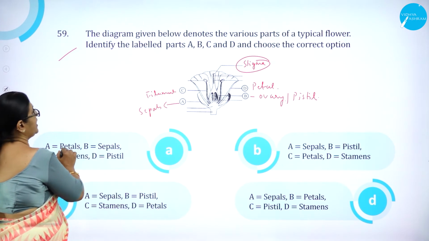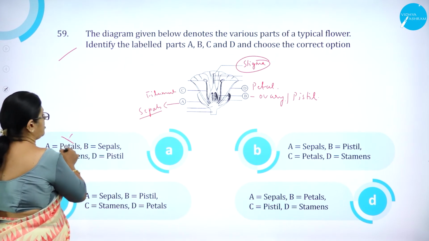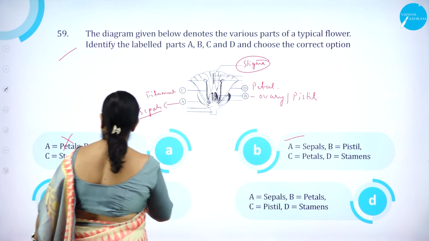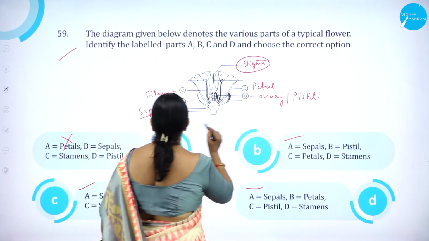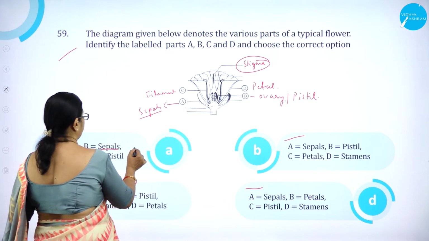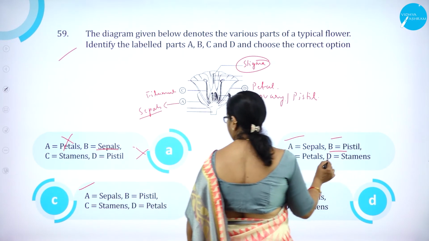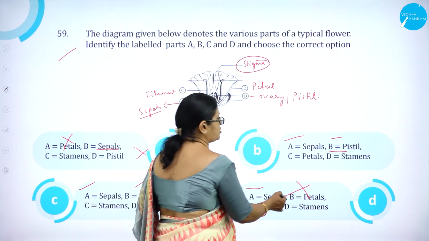So option A, petals. Option A is sepal. So this is wrong. Here option A, sepals, correct. Here option C, sepals, correct. Here option D, sepals, correct. Go to the next one. So B is what? Pistil. Here B is sepal, wrong. Here B is pistil, correct. Here also B is pistil, correct. Here B is petal. So this option is wrong.